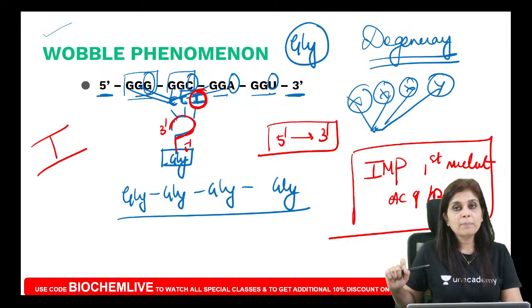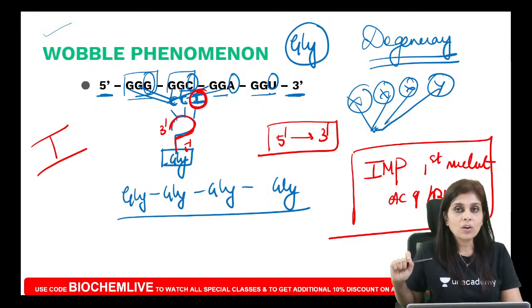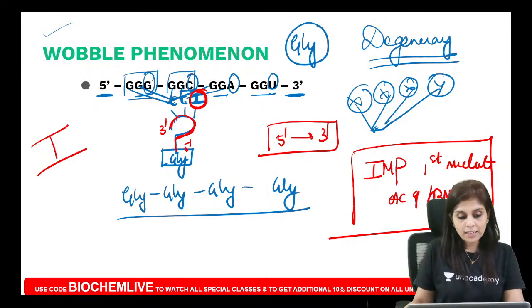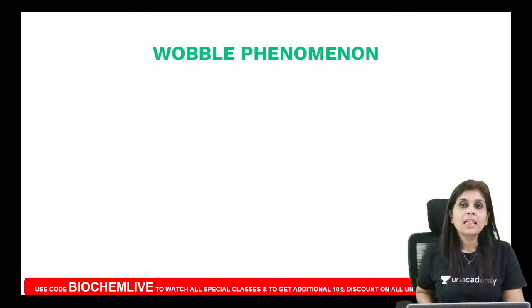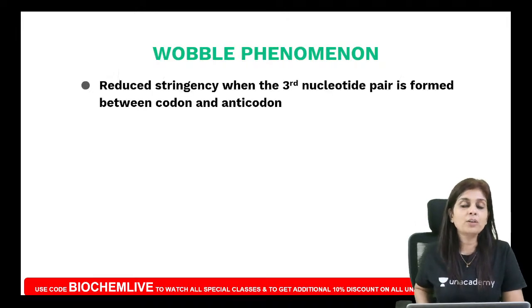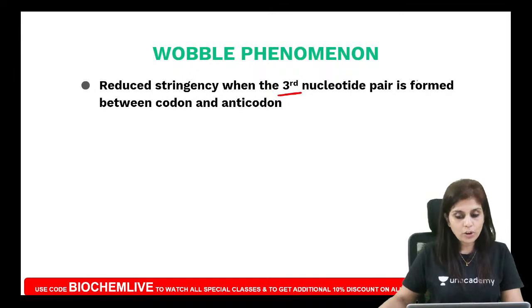I want you to tell me whether those 3 statements are right or wrong. The first statement is: according to the wobble phenomenon, the third nucleotide pair formation is not specific. Yes or no? According to the wobble phenomenon, there is a reduced stringency when the third nucleotide pair is formed between codon and anticodon. Is that true or false? Yes, it's a true statement.